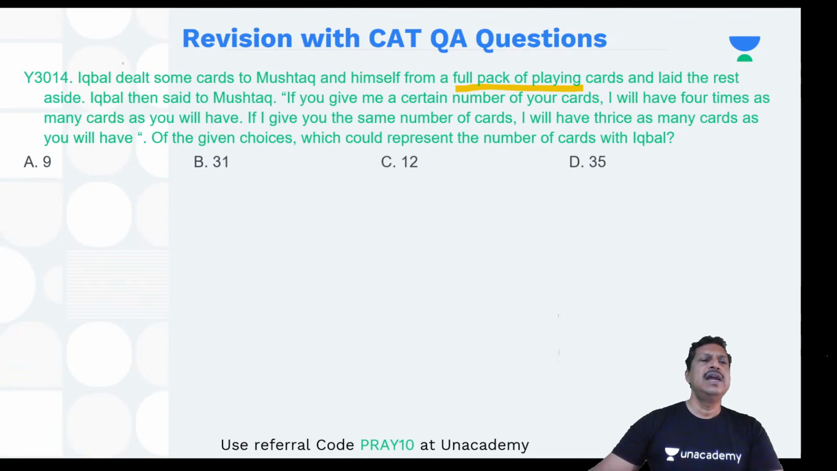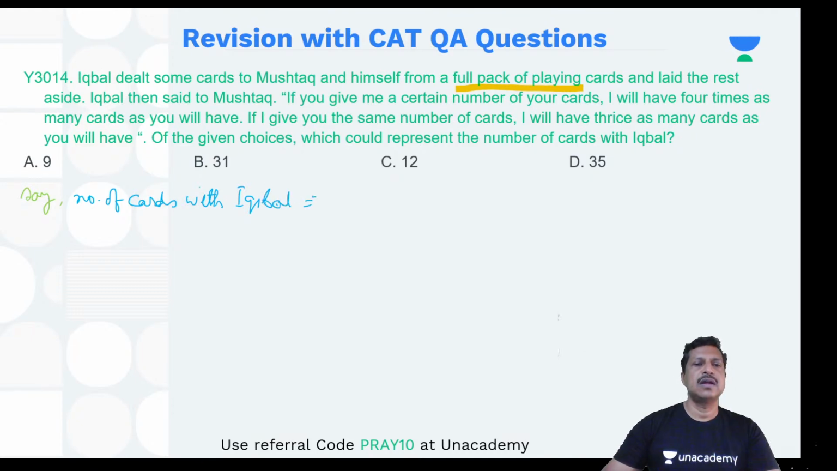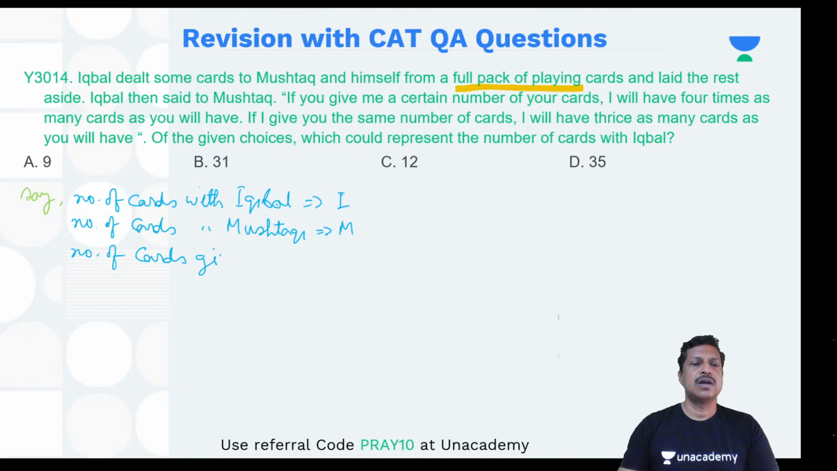Achha, what else? Let's say the number of cards with Iqbal is I and the number of cards with Mustaq is M. And a certain number of cards given, let's take the number of cards given as N. Now let's carry out with the things.